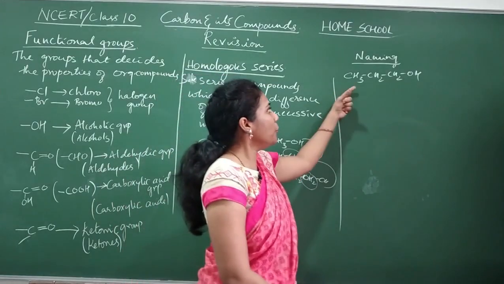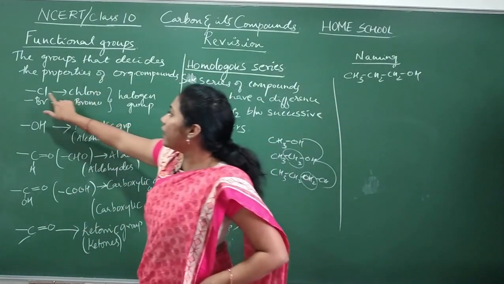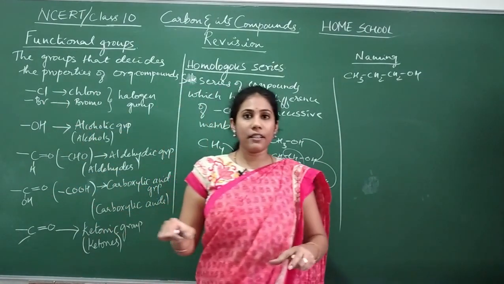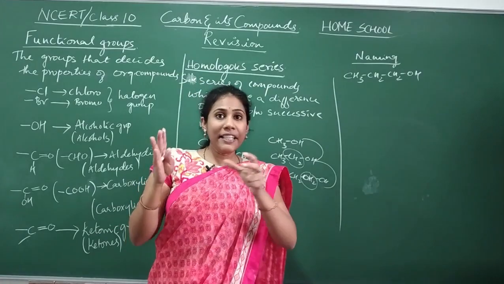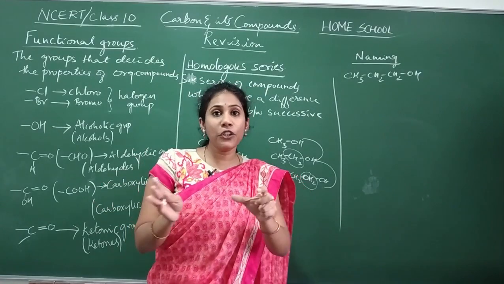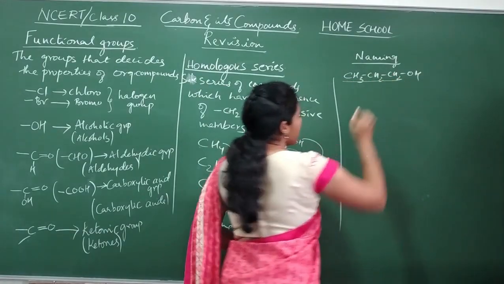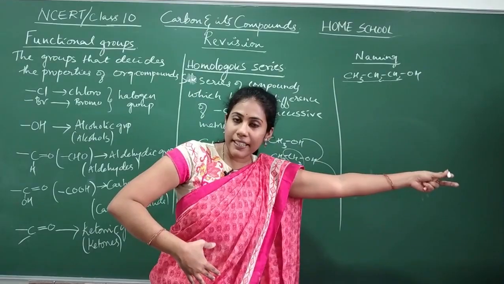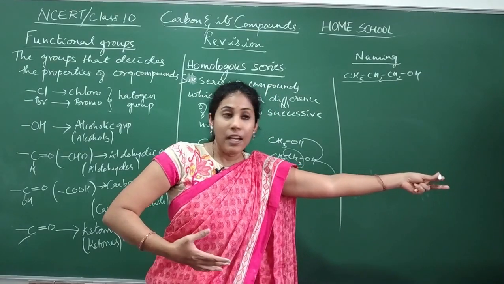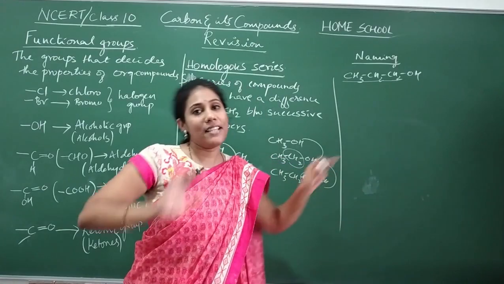First you will write the prefix. Yes or no? If groups like chloro, bromo are there, you will write their names at first. Later you will write the word root. Word root means you will mention the number of carbon atoms in the chain. At the end, that we call the suffix. The functional group's name you will mention as a suffix.